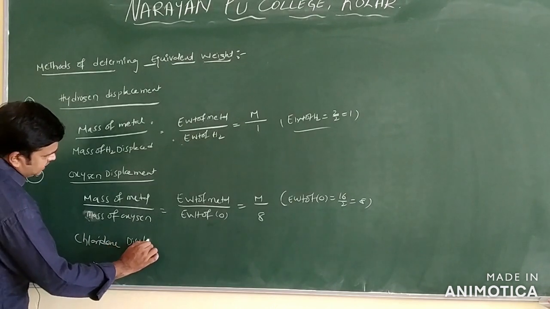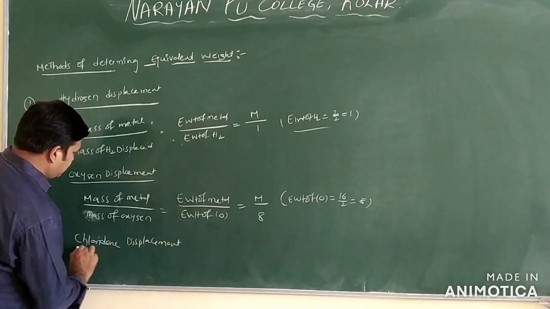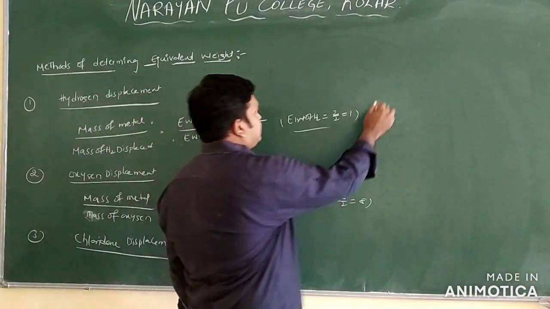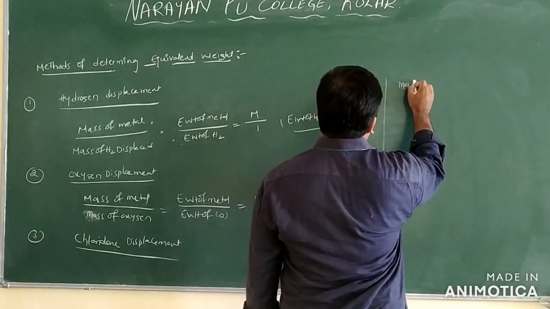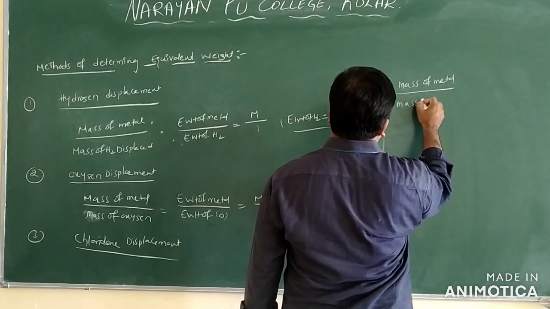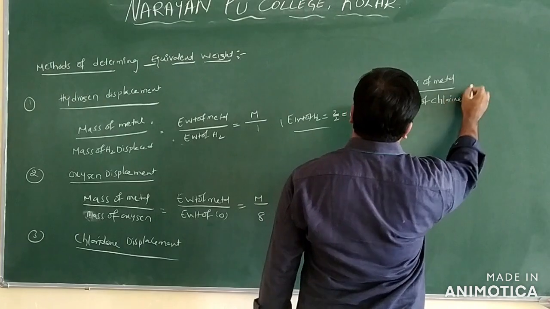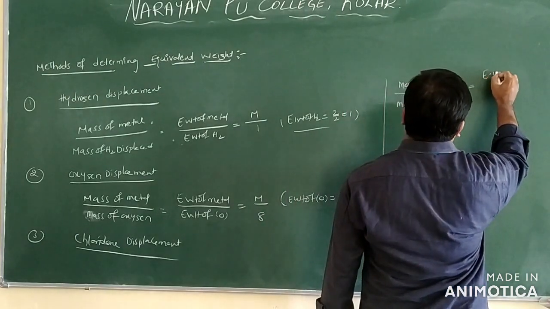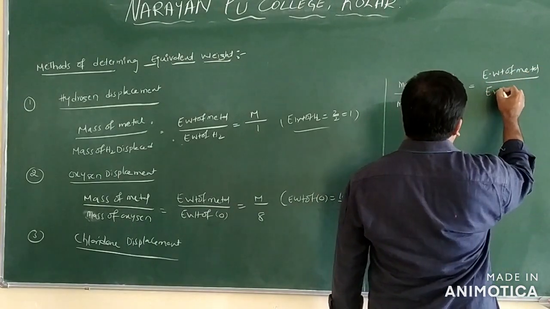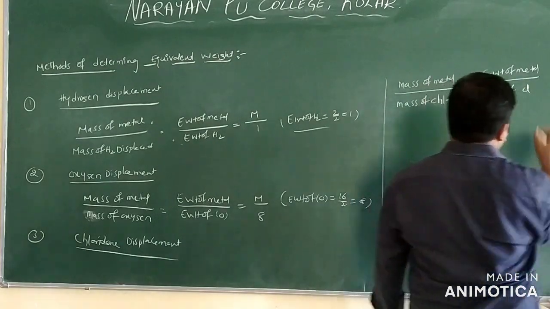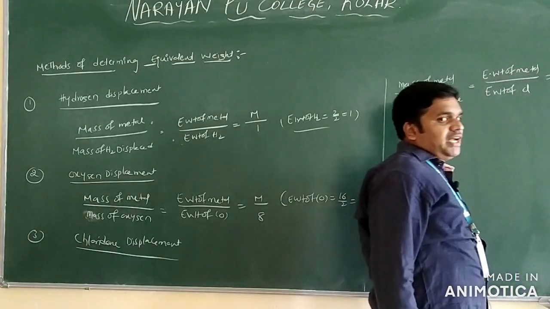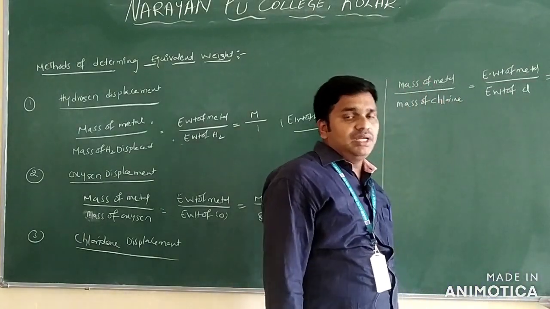Chlorine displacement. Chlorine displacement means you can write here mass of metal by mass of chlorine is equal to equivalent weight of metal by equivalent weight of chlorine, that is equal to M by 35.5 only, because chlorine valence is 1 and the factor you can write 1 only.